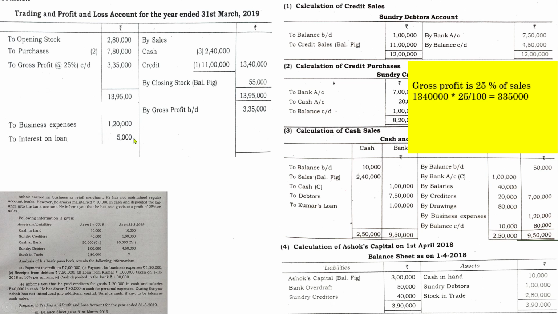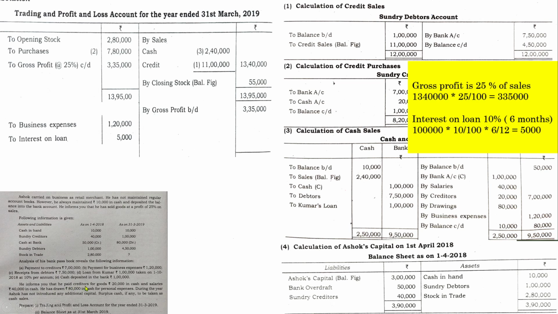So how did we get 5,000? 1 lakh was the loan amount and 10% was the interest rate, and the loan was taken on 1/10/2018, that is October, November, December, January, February, March. There are 6 months. So we have taken the loan in October, so we have to pay the interest for 6 months during the year. So provide 6 months interest, 6 by 12, that is 5,000. So this is how you got the interest on the loan amount.